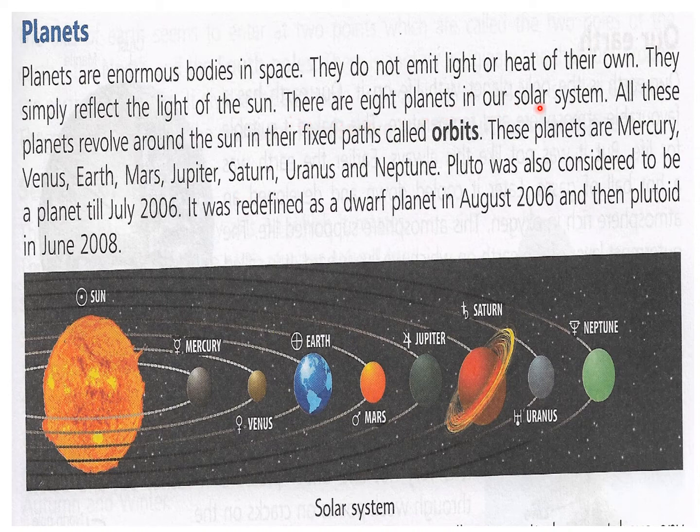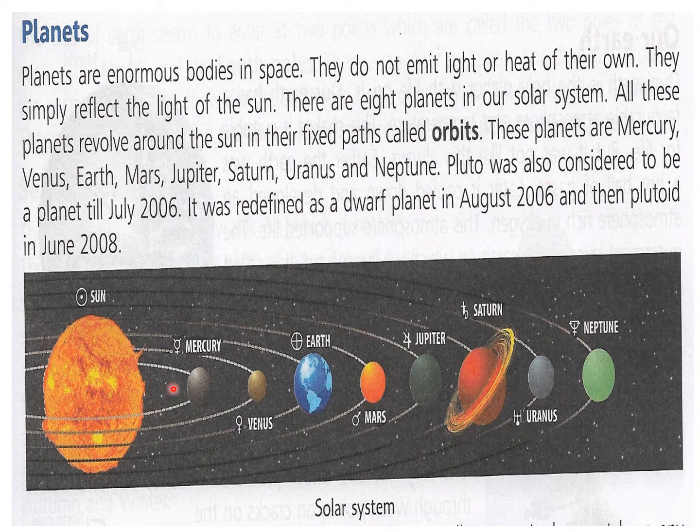There are 8 planets in our solar system. All these planets revolve around the sun in their fixed path called orbit. Now, this is the fixed path in which they revolve, and this is called orbit. You can see the 8 planets here: Mercury, Venus, Earth, Mars, Jupiter, Saturn, Uranus, and Neptune.